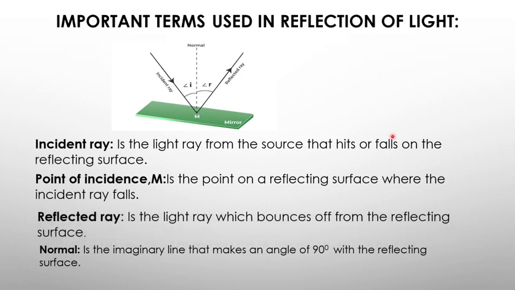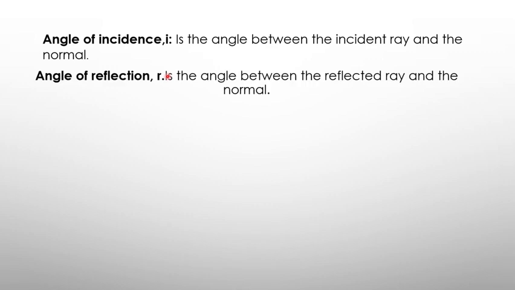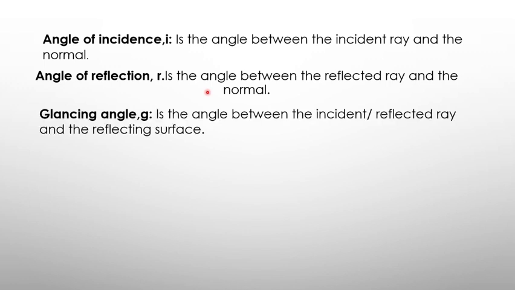And then we also have the reflected ray. The reflected ray is the light ray which bounces off the reflecting surface. And then as we move on, we also have the angle of incidence, which is the angle between the incident ray and the normal. Then the angle of reflection, that's the angle between the reflected ray and the normal. And then we also have the glancing angle.